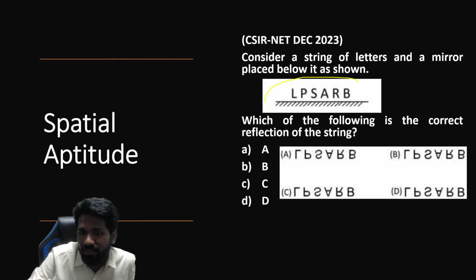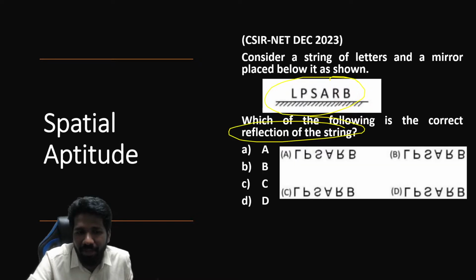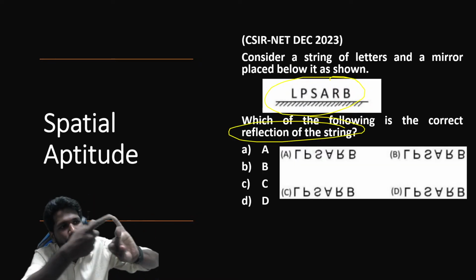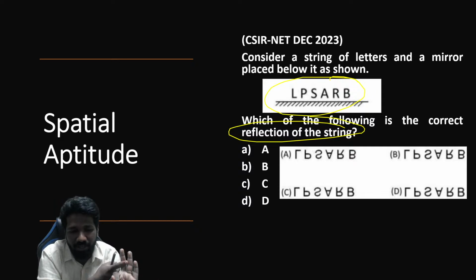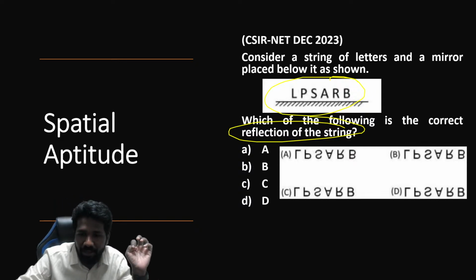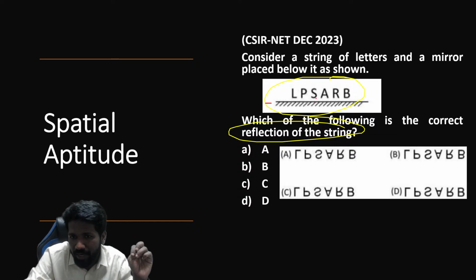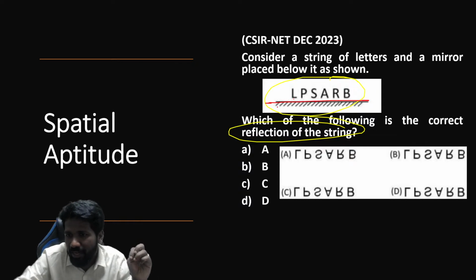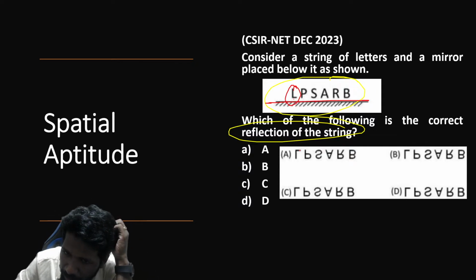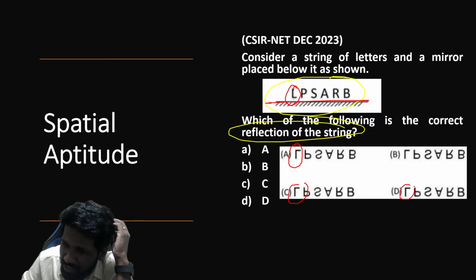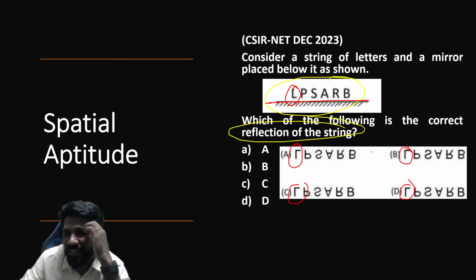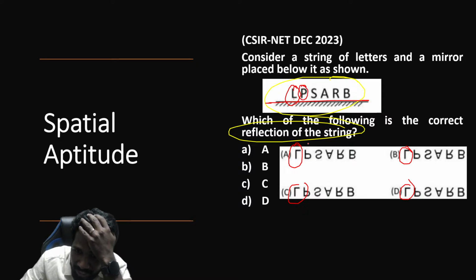A string of letters is given. What is a reflection? So in spatial aptitude, the basic idea is there are 3 operations: flipping, rotation, and translation. So this idea is of flipping. Flipping operation is done. Flipping means what? You are keeping a mirror here, a horizontal mirror is kept, which means vertical flipping will happen. Like L will become like this now. All 4 options are saying the same, so you don't have to worry about that at all. But how will P look in the mirror image? P will look like this now.